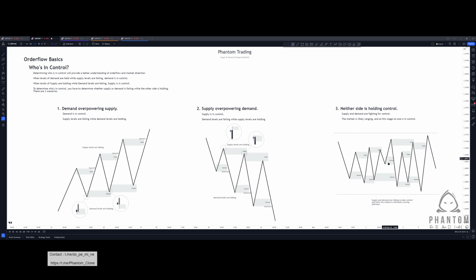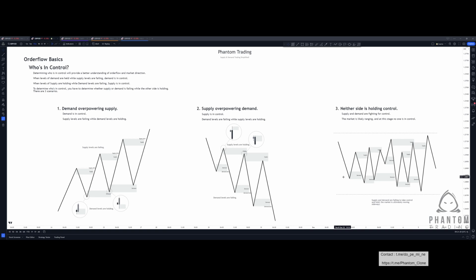We see demand fail on this low, demand fail on this low, and a new lower low is formed in the market. Price moves to the upside, forms supply, moves down, respects demand, moves to the upside, respects supply, moves down, demand fails, price moves to the upside, supply fails. So in this entire example, we can see that price is basically just moving sideways. No one is in control.